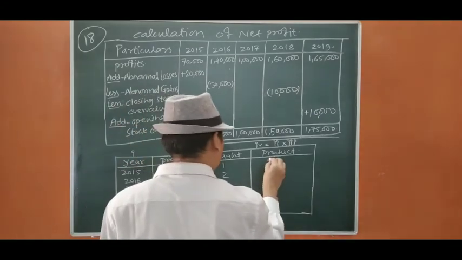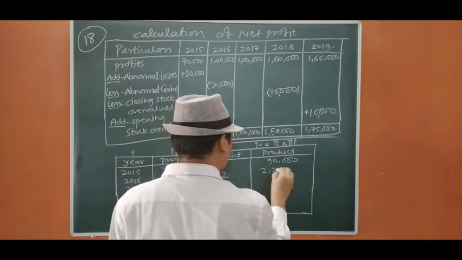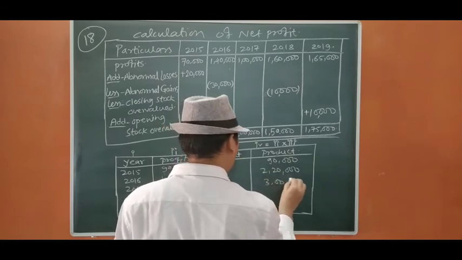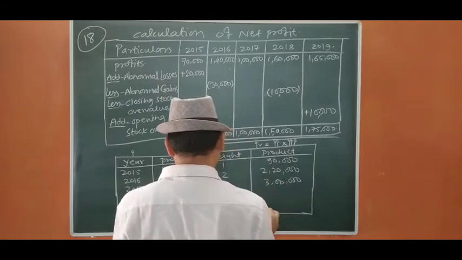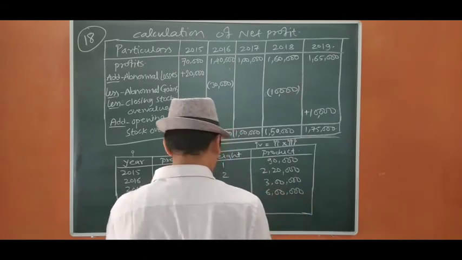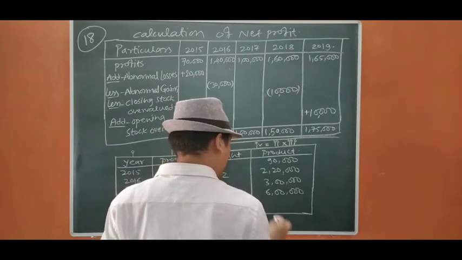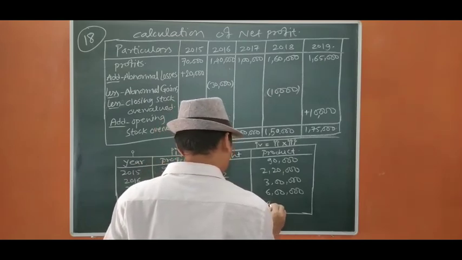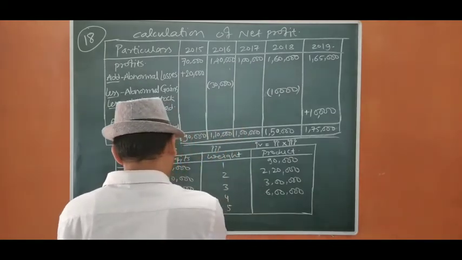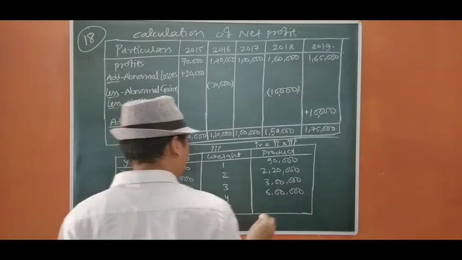The products are going to be 90,000, 2,20,000, 3 lakh, 6 lakh, and 8,75,000.